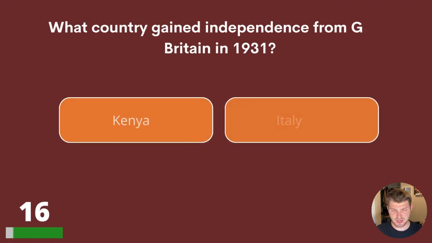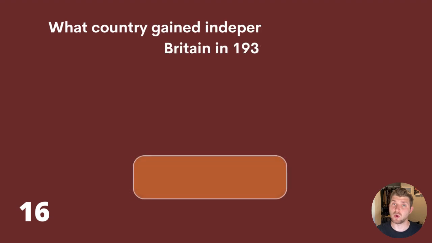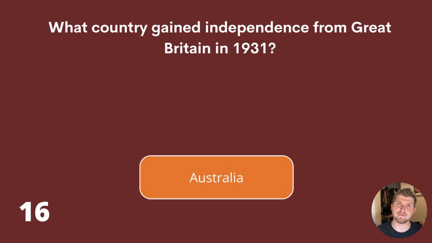Question 16. What country gained independence from Great Britain in 1931? Kenya, Italy, or Australia? The answer is Australia.